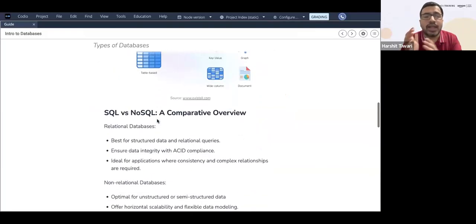So those are non-SQL. There you don't have any structured query, and you don't have any tabular format.